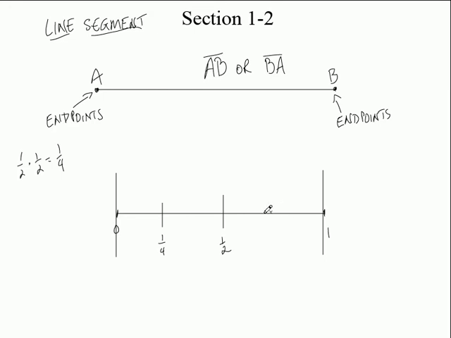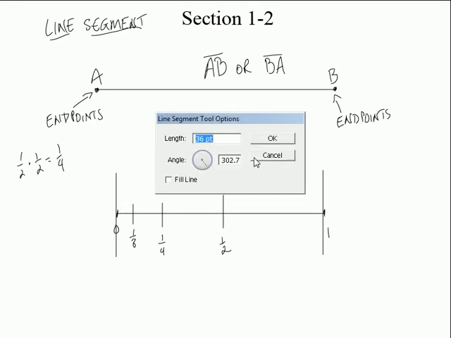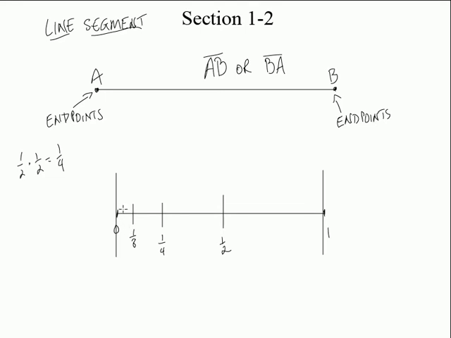All right, I'm just not going to do the other side, for the sake of time. What if I split that one in half? And notice my little dashes are getting a little bit smaller as I move on, aren't they? They're supposed to be anyway. What would this be? 1/8. Okay, and let's do one more. What if I went half of that? Right there, then this would be 1/16 and 1/16.